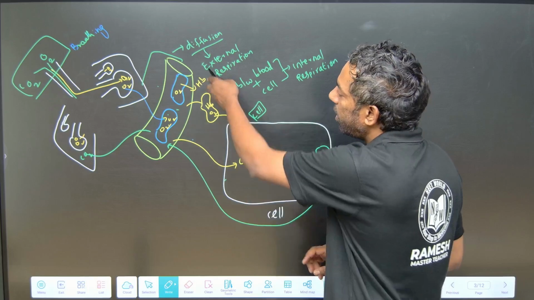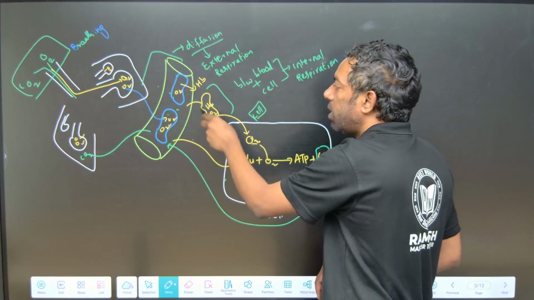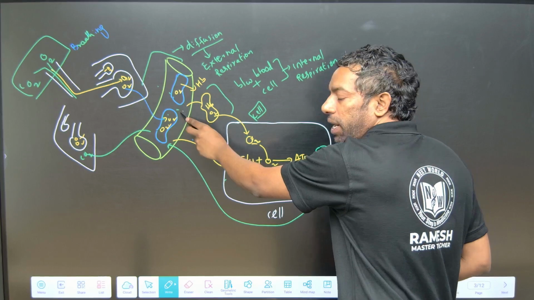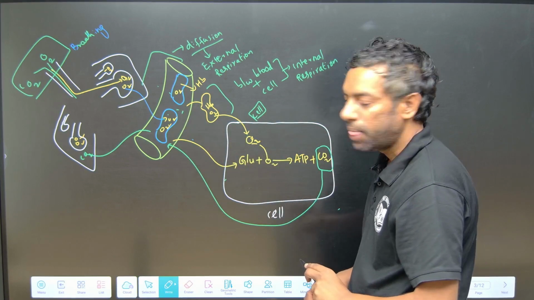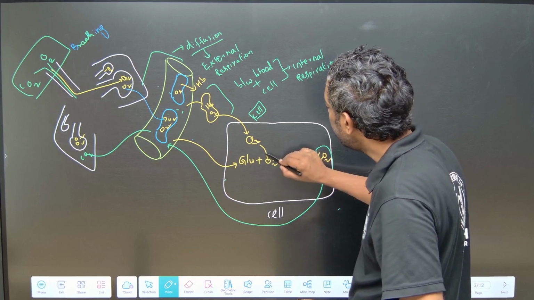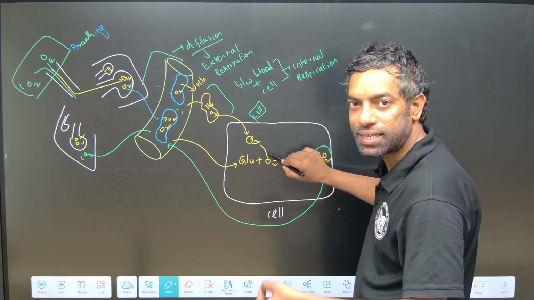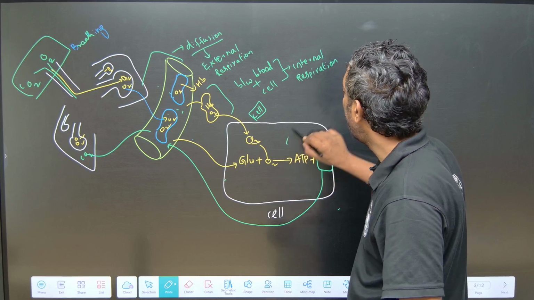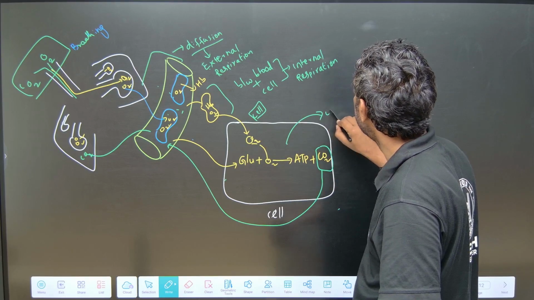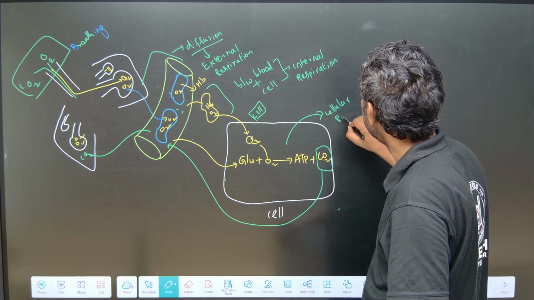External respiration is between the lungs and blood; internal respiration is between the blood and cell. Once oxygen reaches the cell, the breakdown of glucose in the presence of oxygen is called cellular respiration.